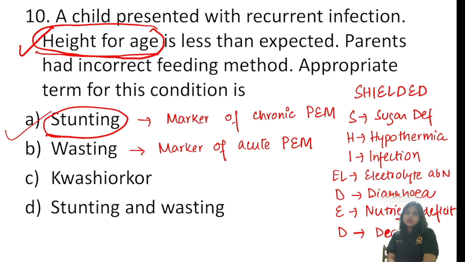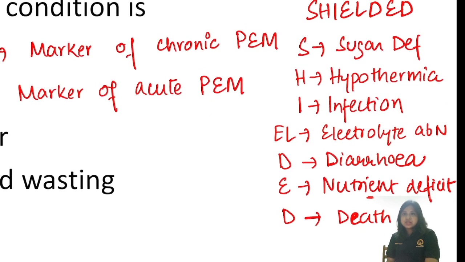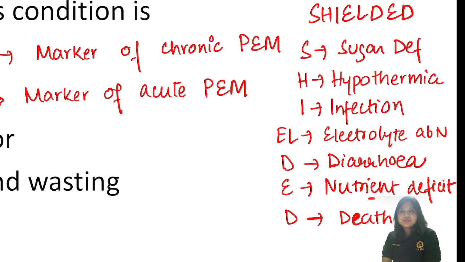So these are the complications that you can get in case of protein energy malnutrition, that can be remembered by this mnemonic SHIELDED: hypoglycemia, hypothermia, infection, electrolyte abnormalities, diarrhea, death, and micronutrient deficiency. Among them, the most common electrolyte abnormality is hypokalemia, and the blood sugar cutoff in case of SAM is 54 milligrams per dL.